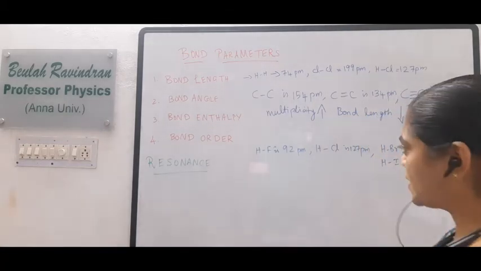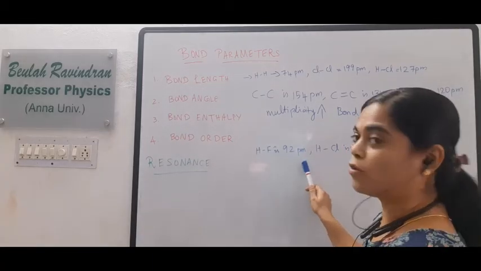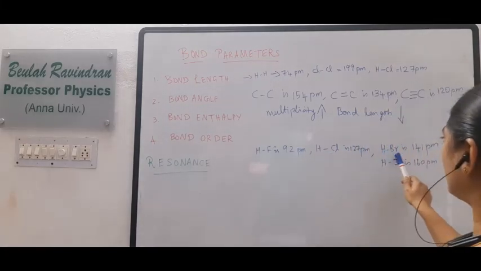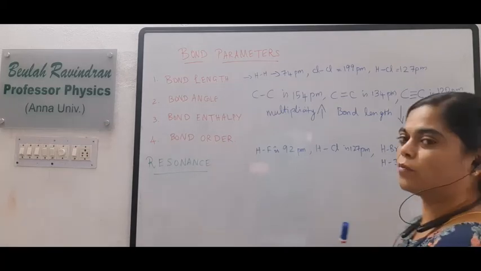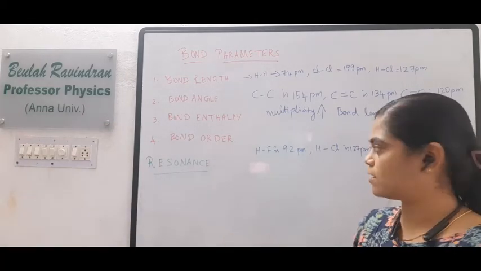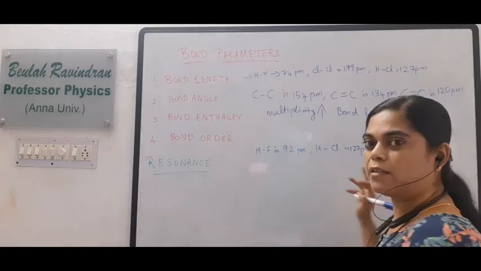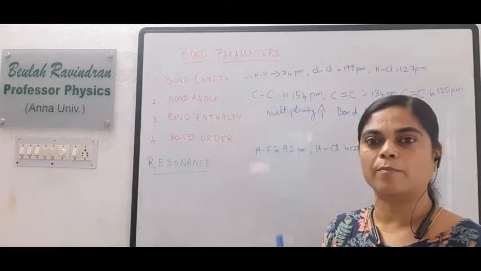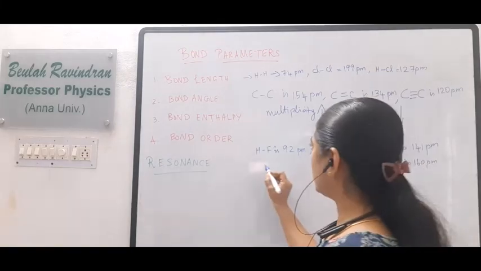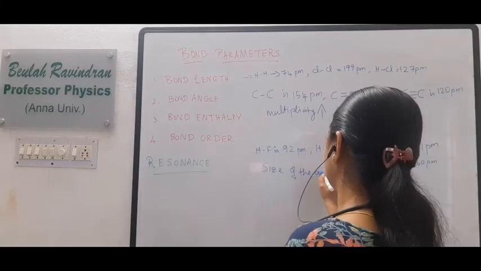Here we consider hydrogen fluoride. What is the bond length for this? 92 picometer. Then hydrogen chloride is 127, hydrogen bromide is 141, and hydrogen iodide is 160. So here we observe that from fluorine, chlorine, bromine to iodine, the size of the atom increases, and then the bond length also increases.